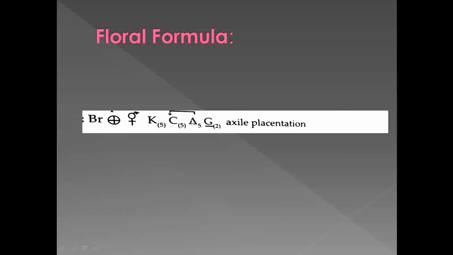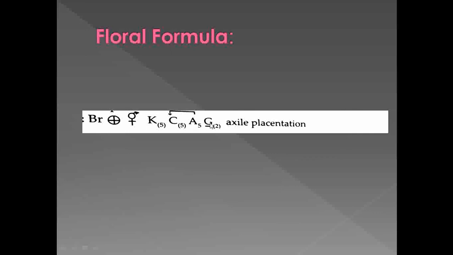Then the androecium is also present in number 5, and the stamens are based on the petals. So this arrow indicates that the anthers are attached to the petals, which indicates the epipetalous nature of the androecium.